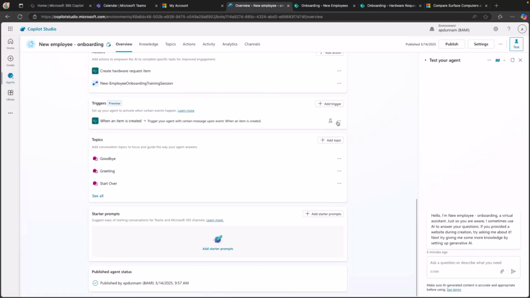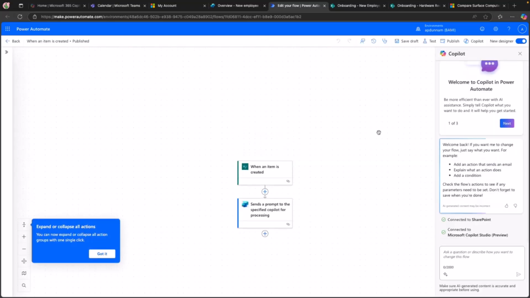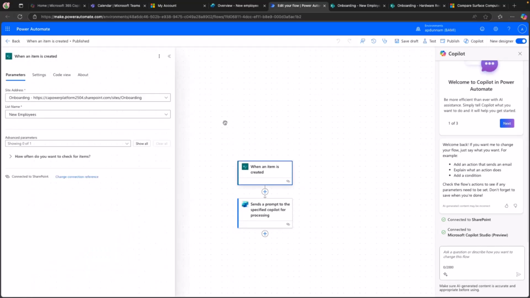But if we look at what's going on behind the scenes, this is actually just creating a Power Automate flow for us. So how this is handling the execution of the event is by creating a flow in Power Automate, since this already supports monitoring for events to happen in our connectors. So here's our trigger in this case with the mapping that we provided of the list and the SharePoint site.